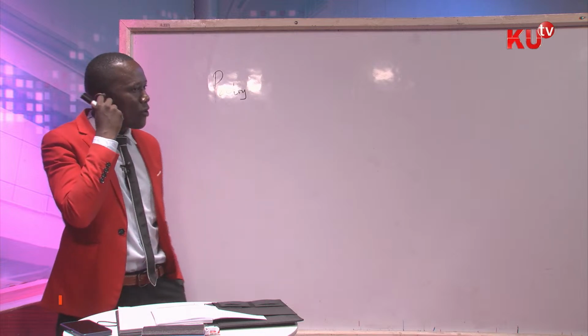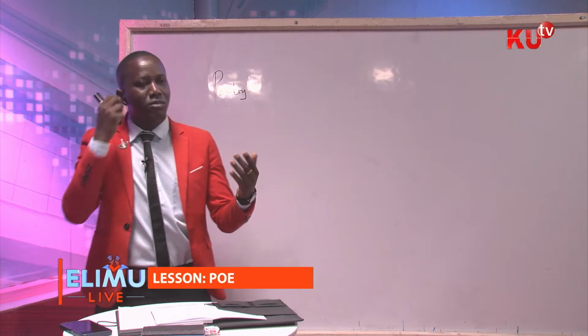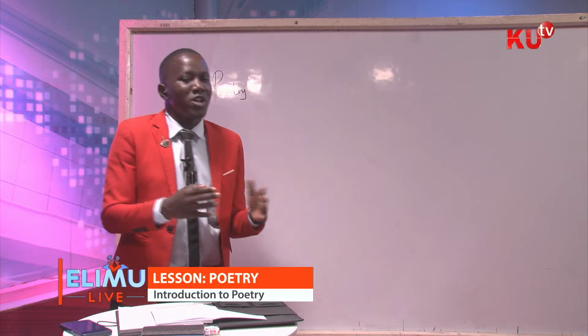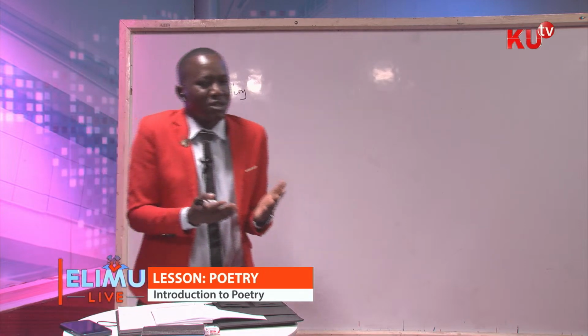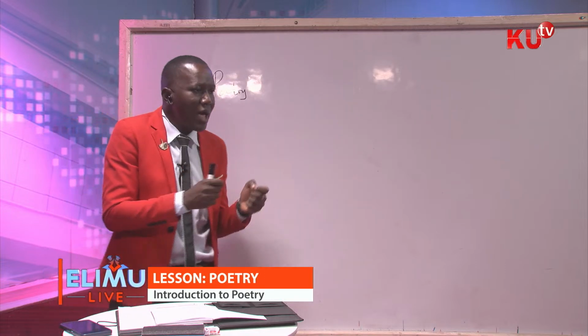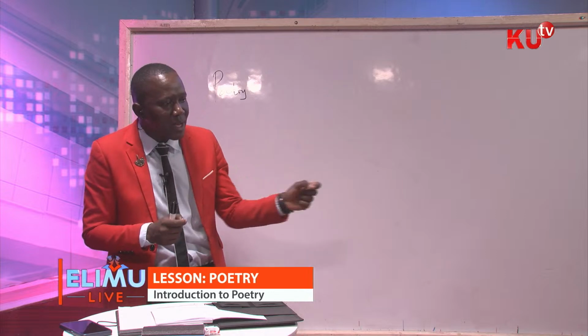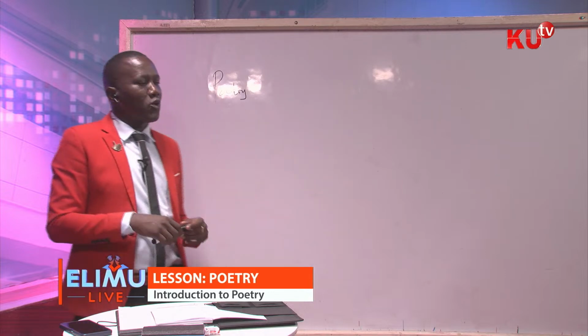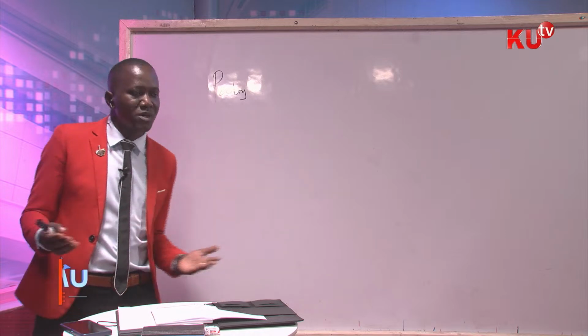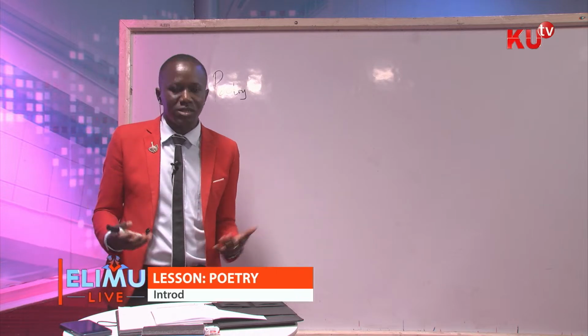So when we write a poem, it is because we want to express some feelings. We want to express some emotions. We want to express some ideas. And that is the main reason why somebody will take a pen and write a poem. So who is a poet now? Now we have defined poetry, we have defined a poem. So who is a poet?